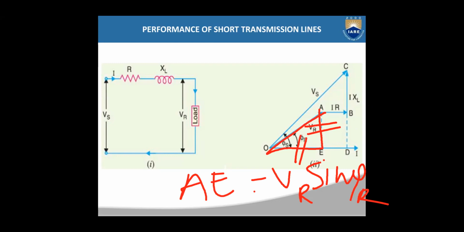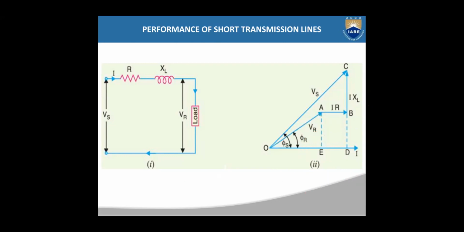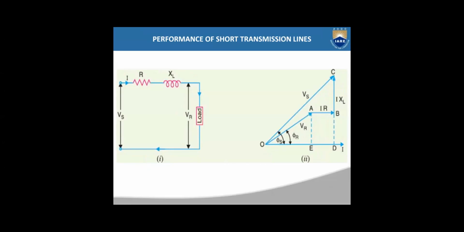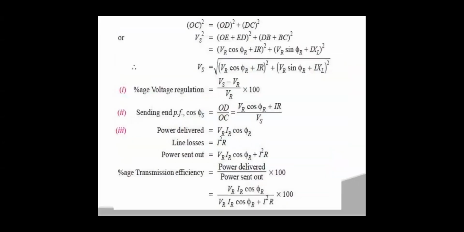AE is VR sin phi r, so BD is also VR sin phi r. So CD is VR sin phi r plus IXL, whole square. See here, CD square or DC square, whatever it may be, both are the same.